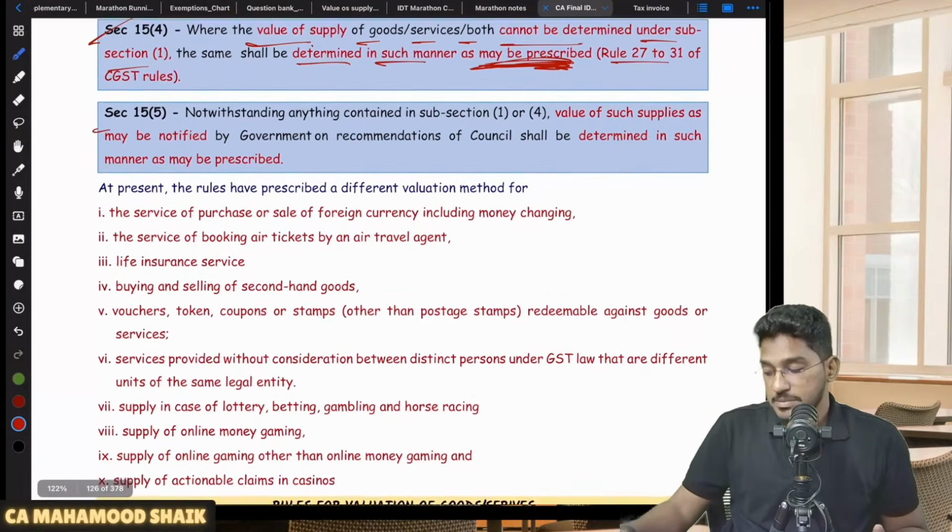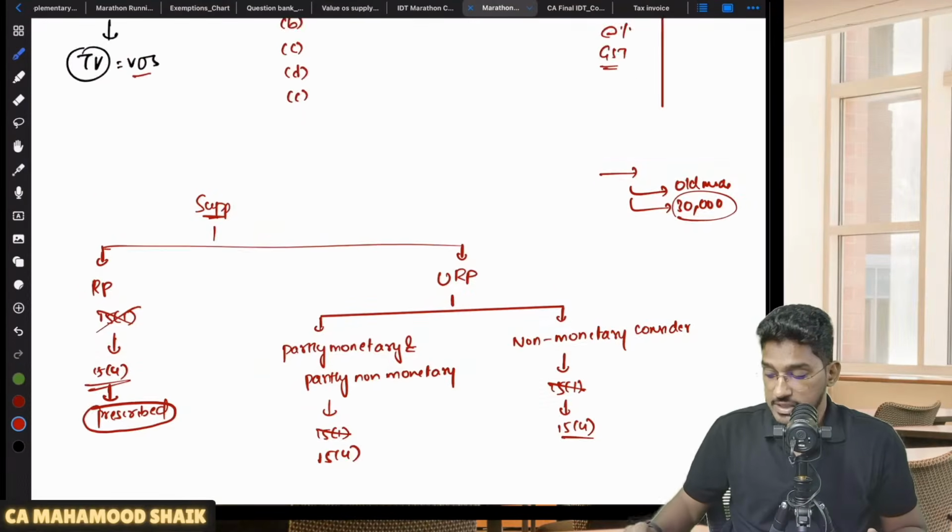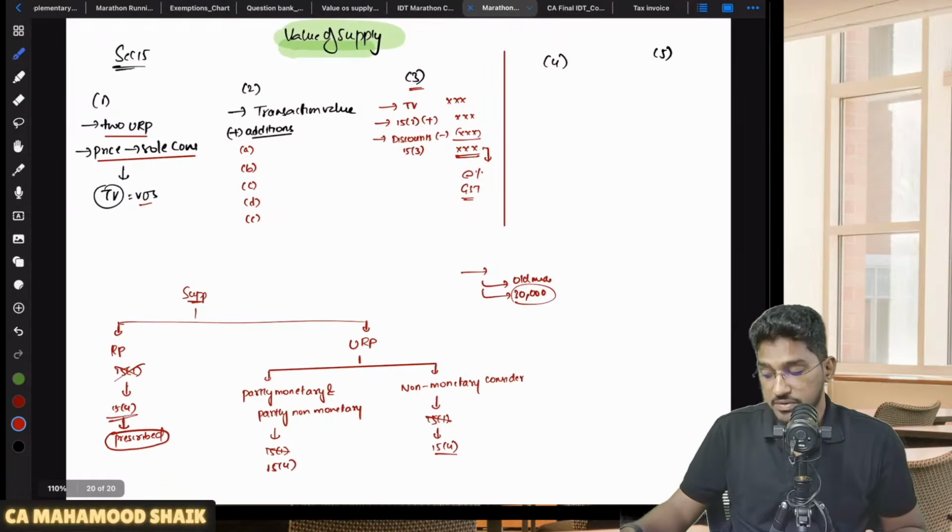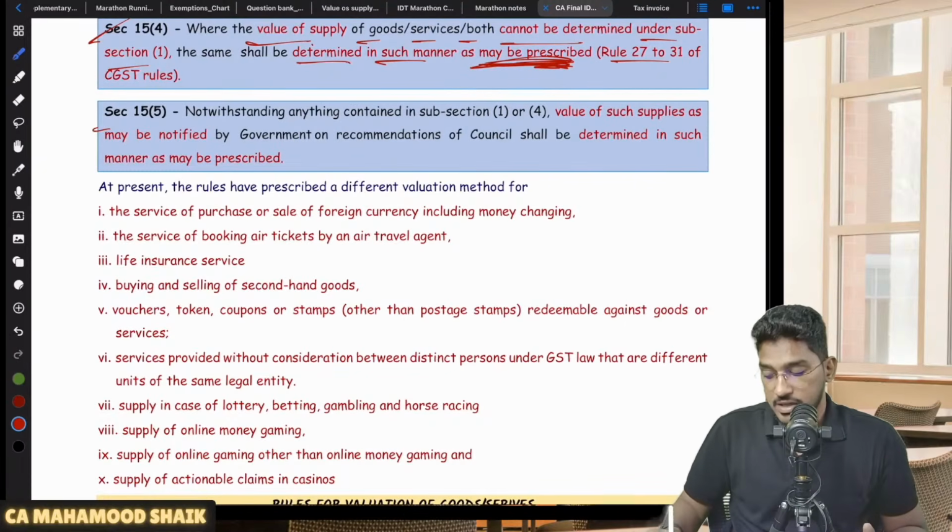Next. Sir, what is 15 subsection 5? You have explained us 15 subsection 1, 15 subsection 2, 15 subsection 3, 15 subsection 4. Now what is 15 subsection 5? Let us try to read this also, what they say here.